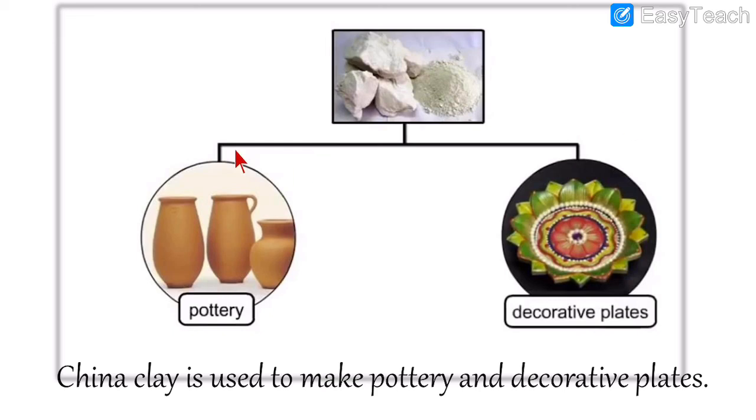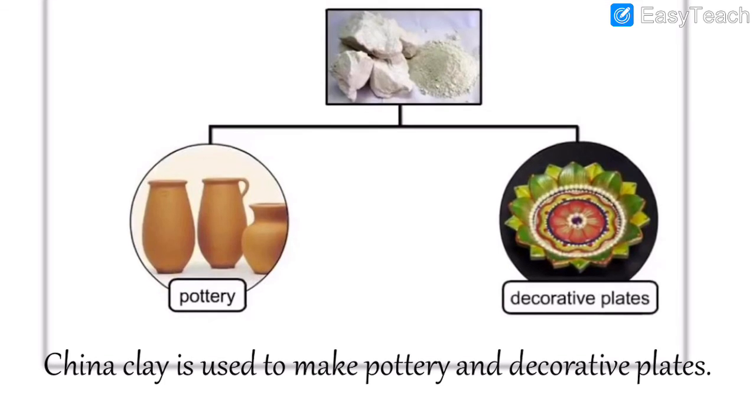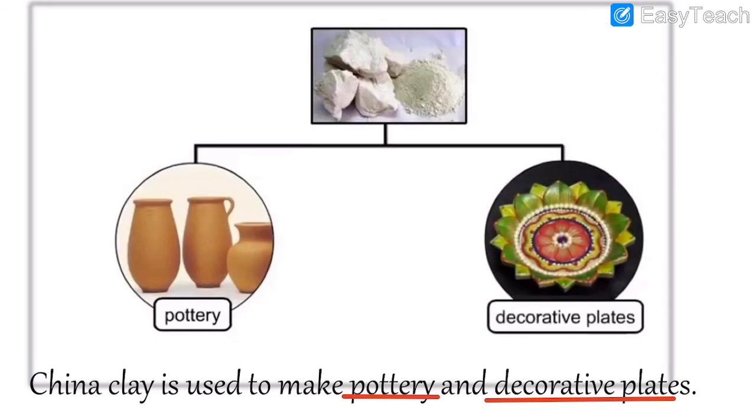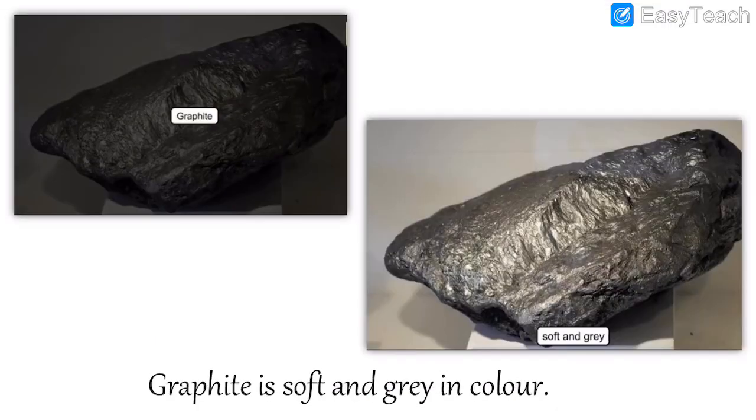So how are these things made? Pottery and decorative plates are made from China clay. See, this is China clay. Here you have to learn two important spellings. Pottery, pottery. Decorative, decorative plates. Here it is given. So you have to learn both spellings, pottery and decorative plates.